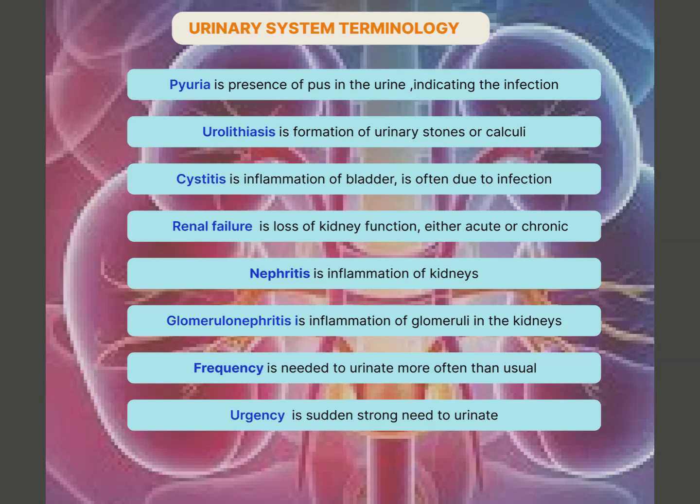Glomerulonephritis involves inflammation of the glomeruli, the filtering units of the kidneys. Frequency, an urge to urinate more often than normal. Urgency, a sudden and strong urge to urinate, common in infections.